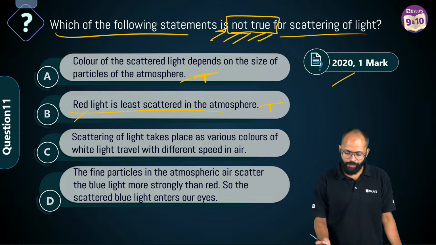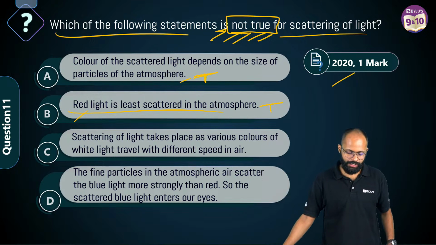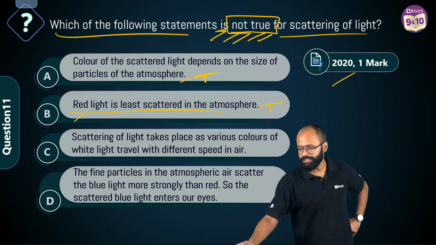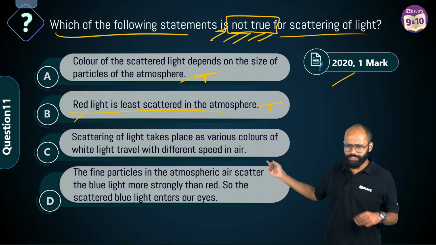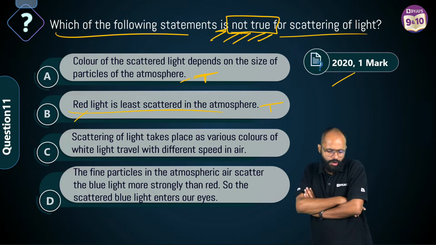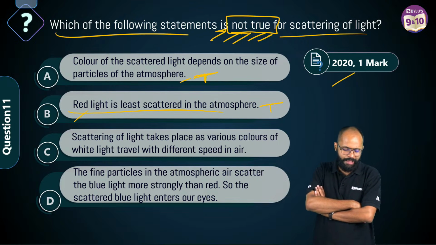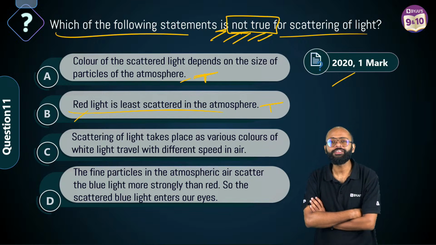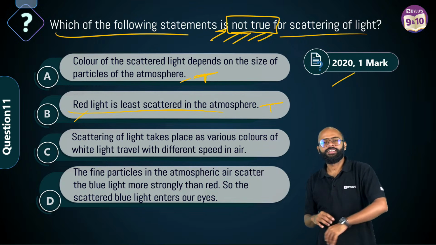Third वाला, scattering of light takes place as various colors of white light travel with different speed in air. No. ये ऑप्शन सी गया भाई. Option C says scattering takes place because of white light traveling with different speed in air. गलत है ये तो, right?